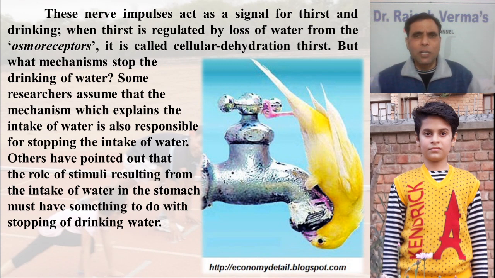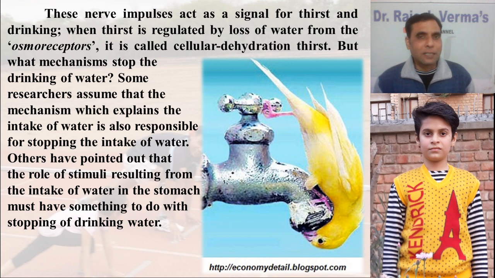When thirst is regulated by loss of water from the osmoreceptors, it is called cellular dehydration thirst. It means when the water leaves the interior of the cells, that message reaches the hypothalamus. The hypothalamus generates signals, and at that time we need to drink water. Such thirst that is regulated by the loss of water from the osmoreceptors is known as cellular dehydration thirst. But what mechanism stops the drinking of water?